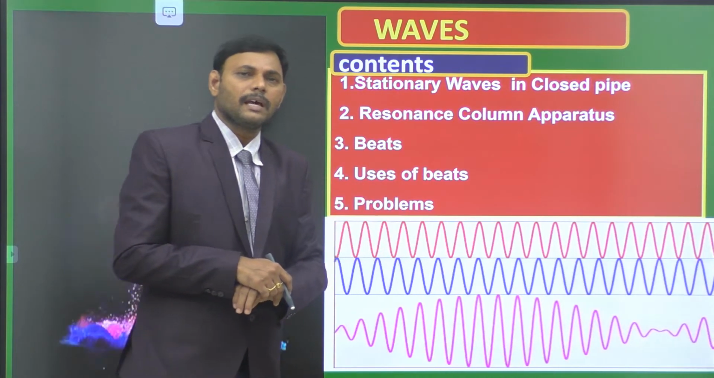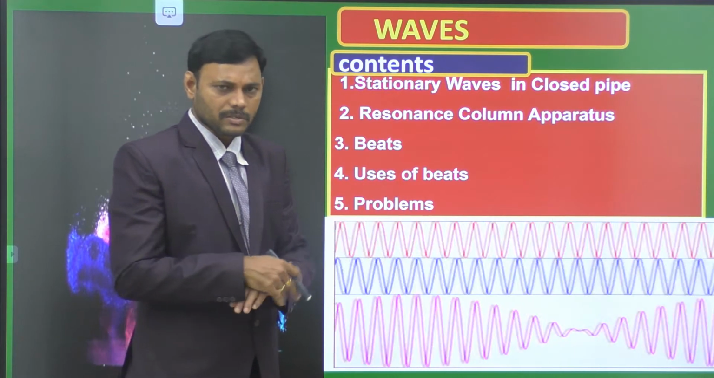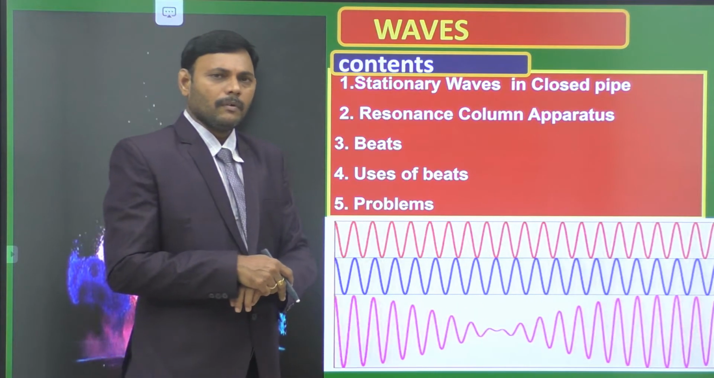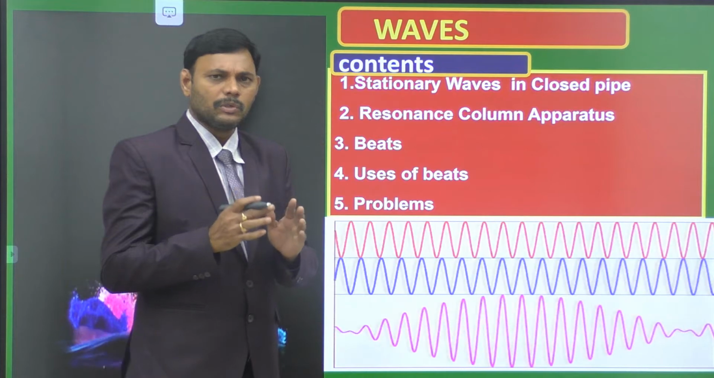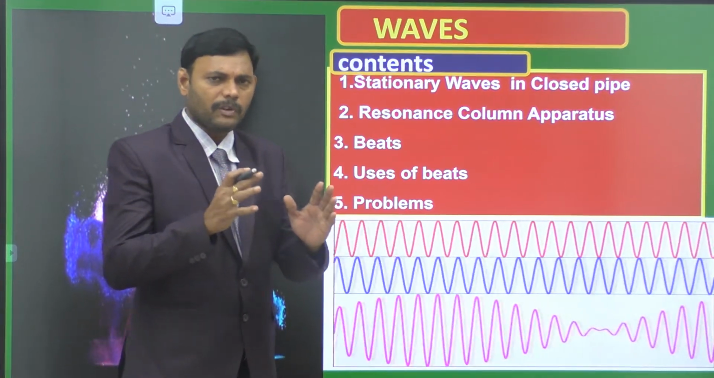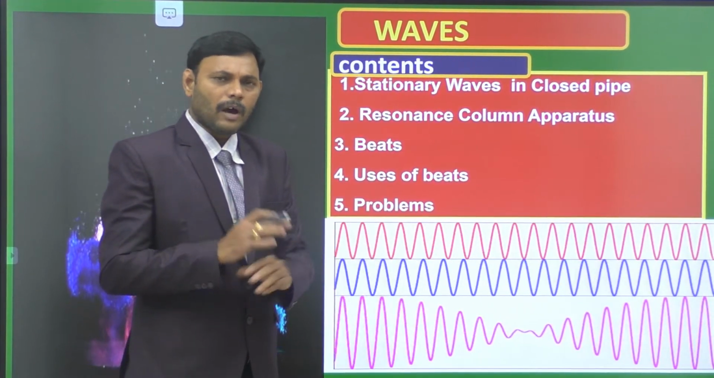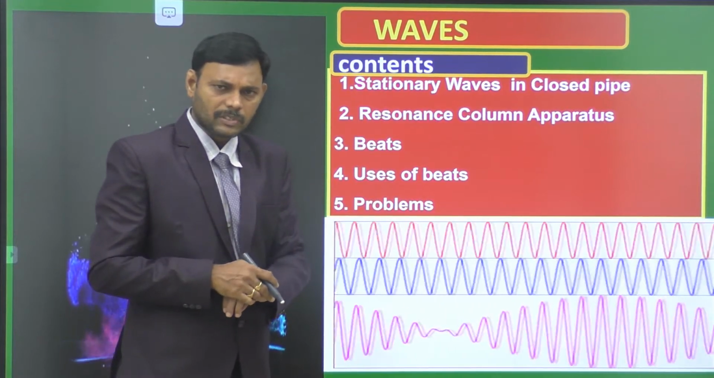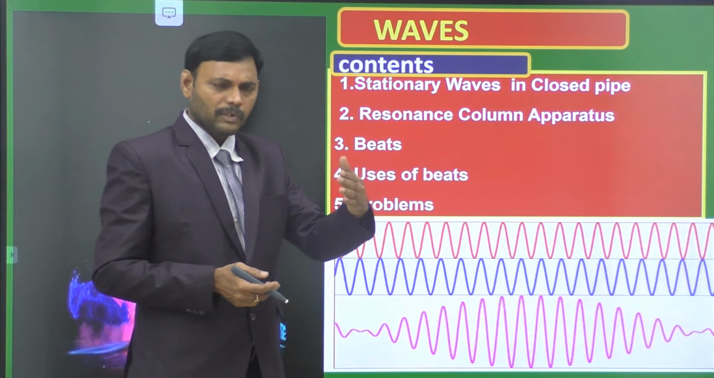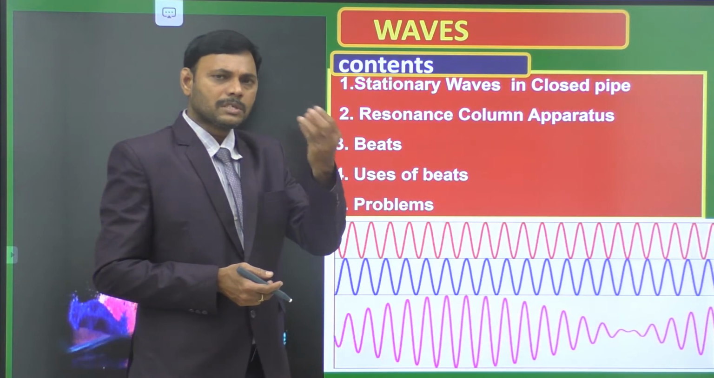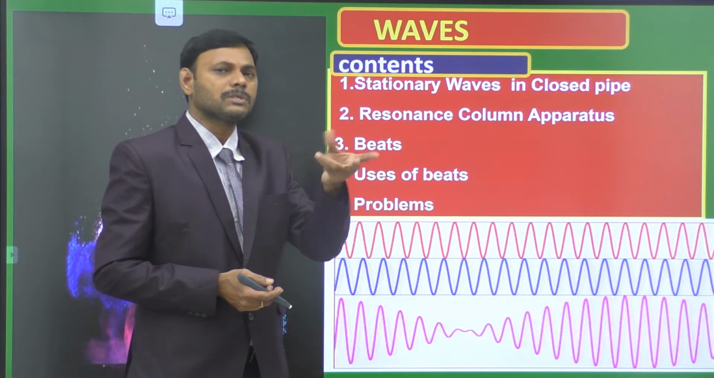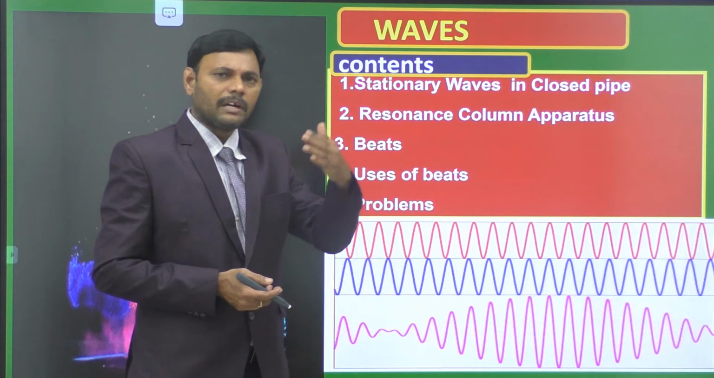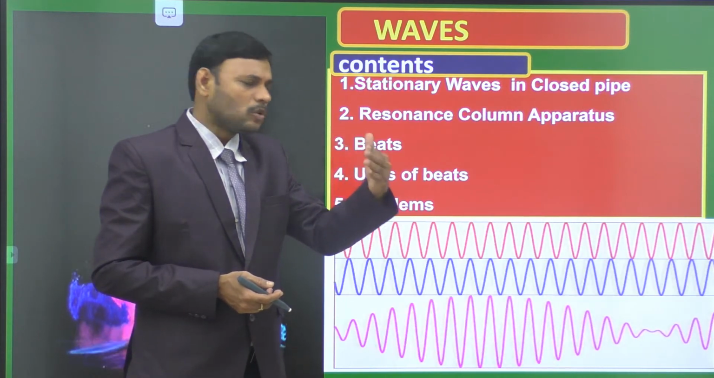Beats have so many applications in our day-to-day life. When two nearly equal frequencies interfere with each other, they form a regular waxing and waning of the sound. At regular intervals of time we hear a loud sound and a sharp low sound. Loud and low sounds are heard in equal intervals of time. That is said to be beats.